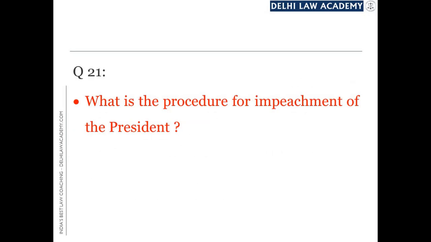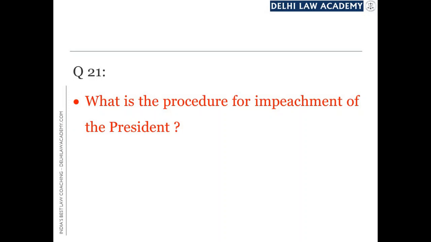Next, we come to the question of impeachment of the President. We have seen how he is elected. We have seen what powers are vested in him. We have seen how he exercises these powers. And now is the time to understand how the President can be removed from his office. The removal of the President from his office is constitutionally known as impeachment of the President.